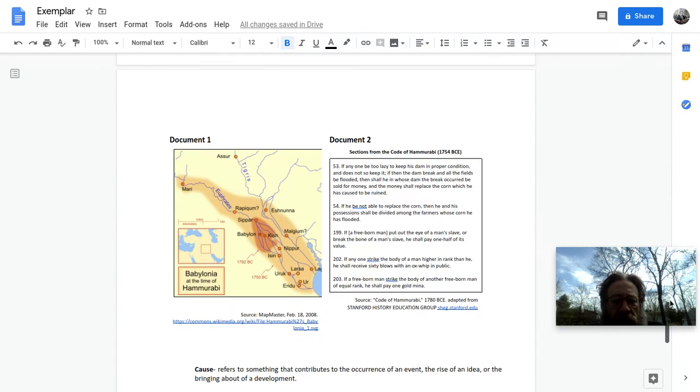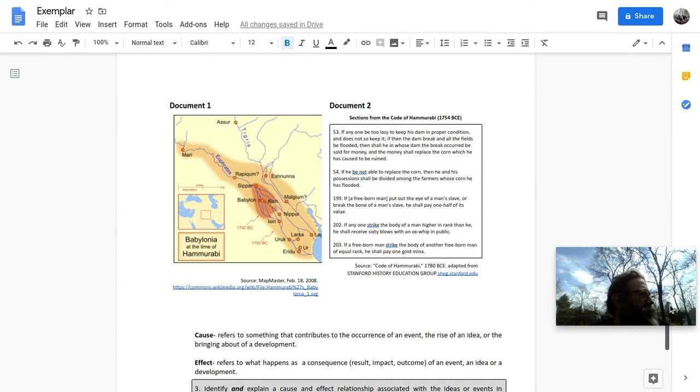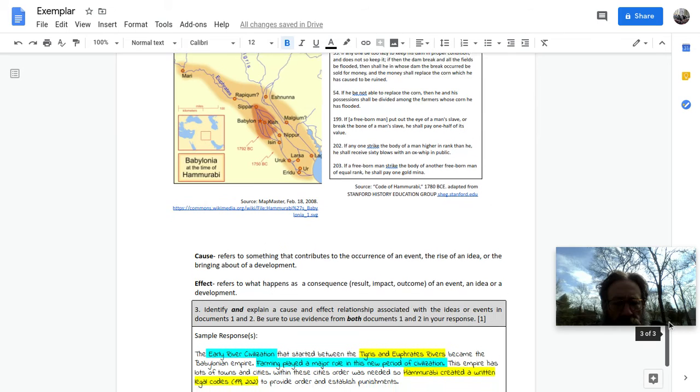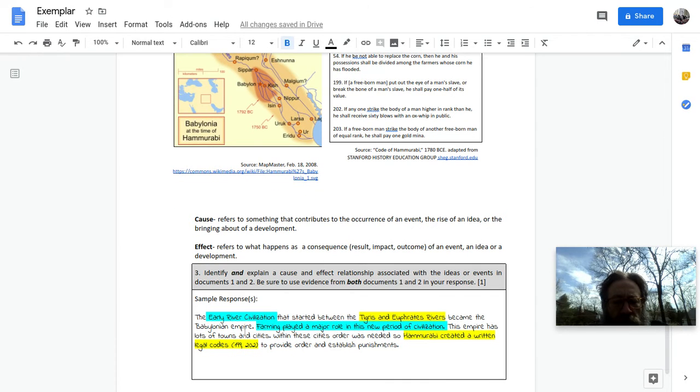All right, then we have the bottom part, which is the cause and effect between the two. So the early river civilization that started between the Tigris and Euphrates rivers became the Babylonian Empire. Farming played a major role in this new period of civilization. This empire has lots of towns and cities. Within these cities, order was needed, so Hammurabi created a written code, the examples here, to provide order and establish punishments. So that's what we were looking for.